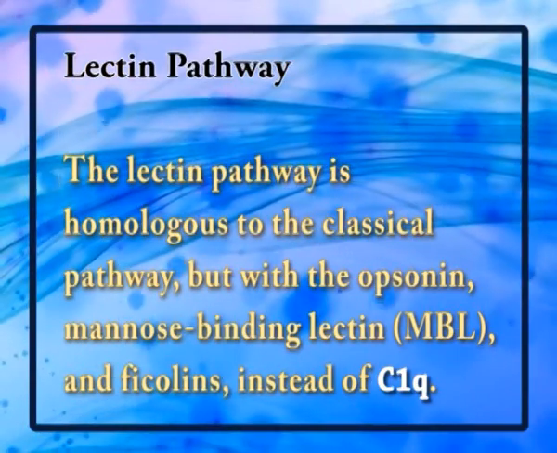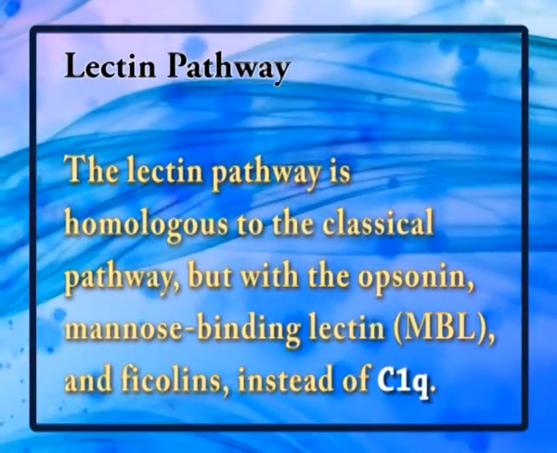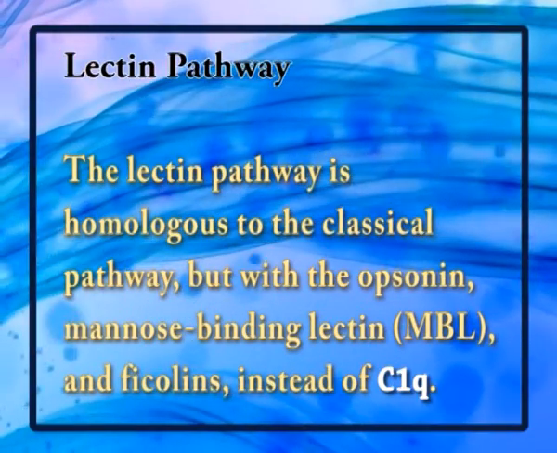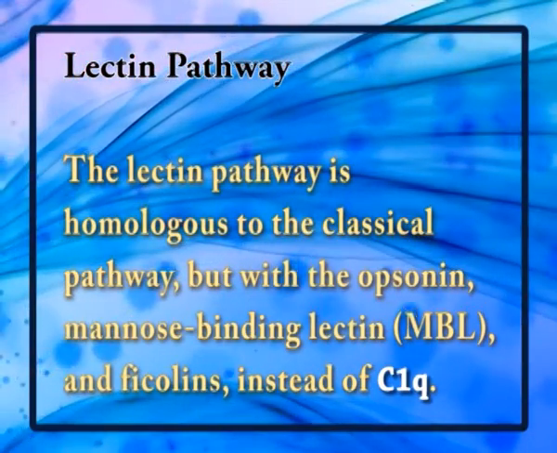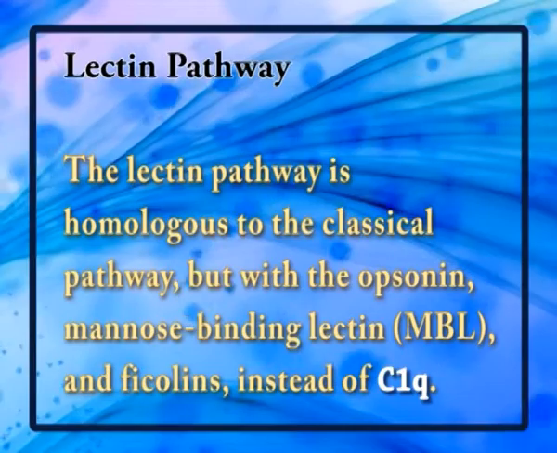Lectin pathway. The lectin pathway is homologous to the classical pathway, but with the opsonin mannose-binding lectin, MBL, and ficolins instead of C1q.